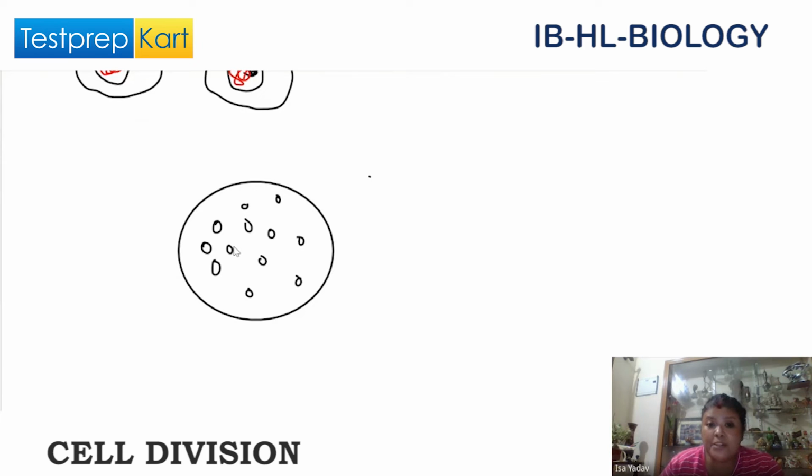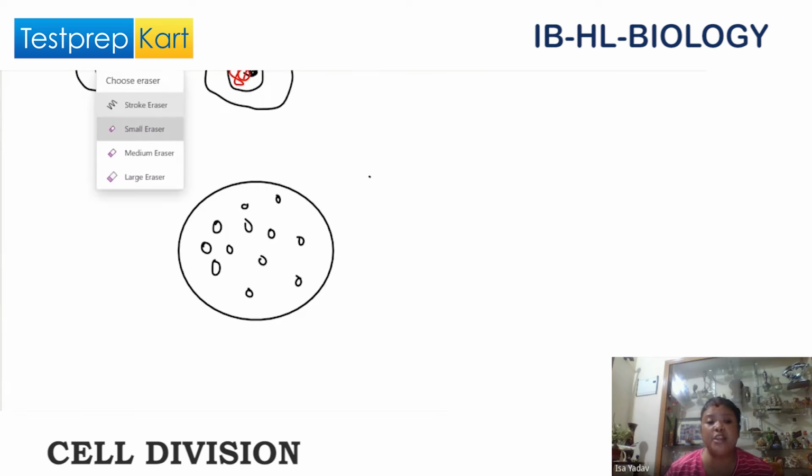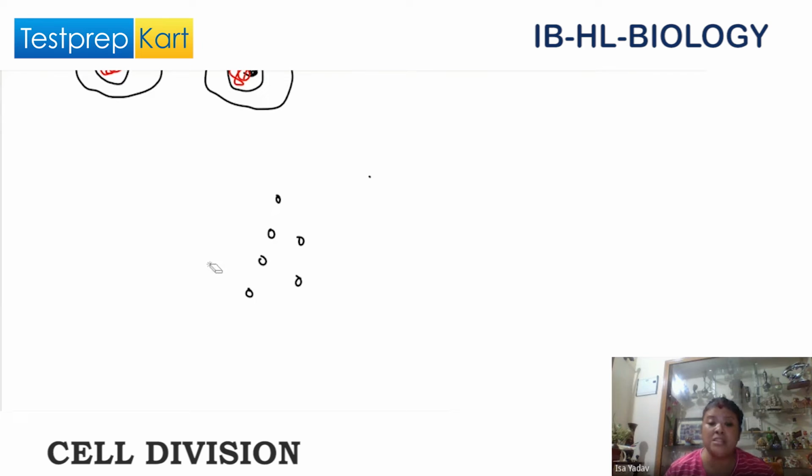Mitotic index helps us to understand the rate of cell division, that means how fast the cell is dividing, which we will understand using the mitotic index. Suppose, for example, in some diseases like cancer, the cell division is continuous and very fast, not like normal cells.